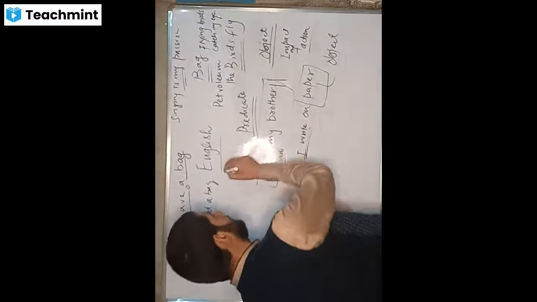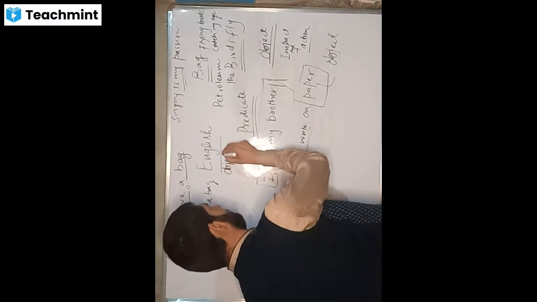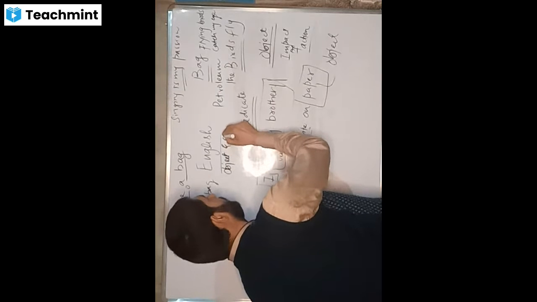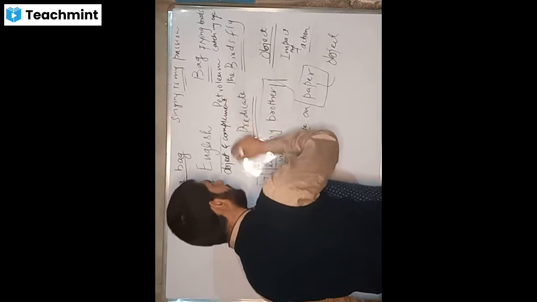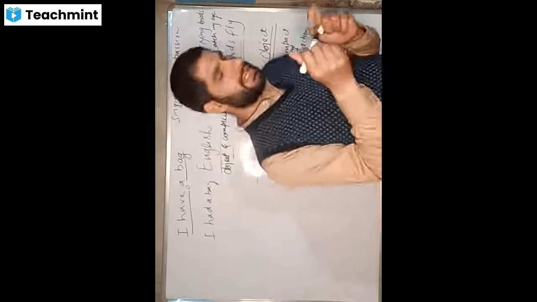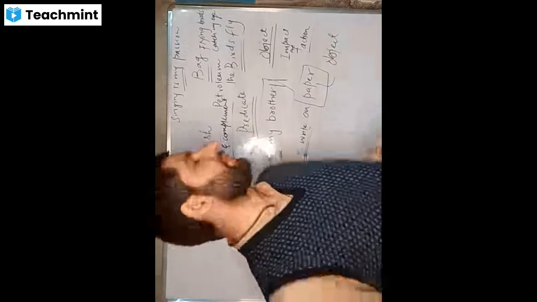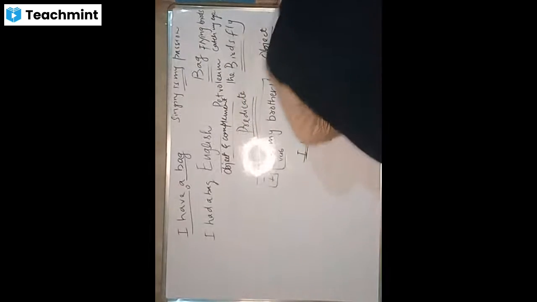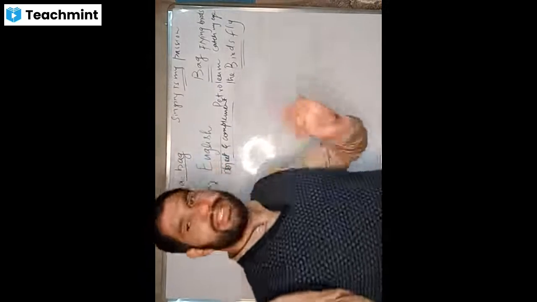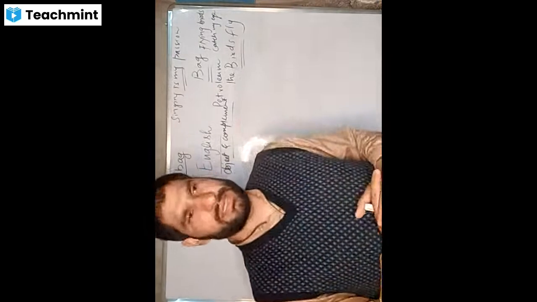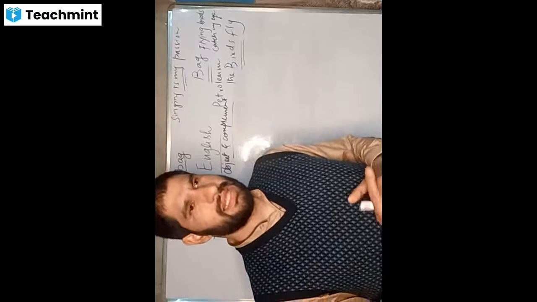And now there is confusion. Some people think that object and complement are the same. Yes, definitely they are the same, but still there is a difference. If they were the same, why would there be two names, object and complement? Say for example, complement is when the object ends the sentence.